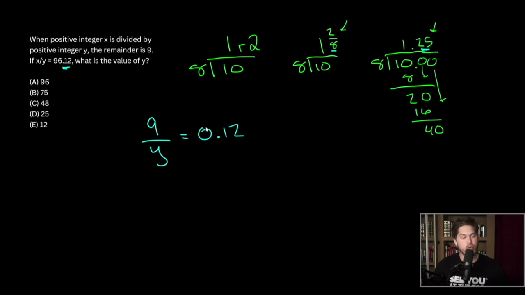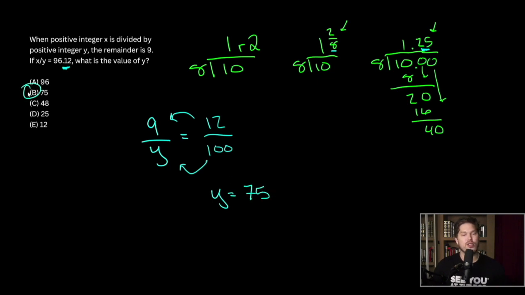Now let's rewrite 0.12 as 12 over 100, just so we can make things a little simpler. And now we can just cross multiply to solve for y. Or you can notice that, hey, 12 to 9, that's 75%. And so 100 to y, we also need to do 75%. So y is equal to 75. So our answer here is choice B.